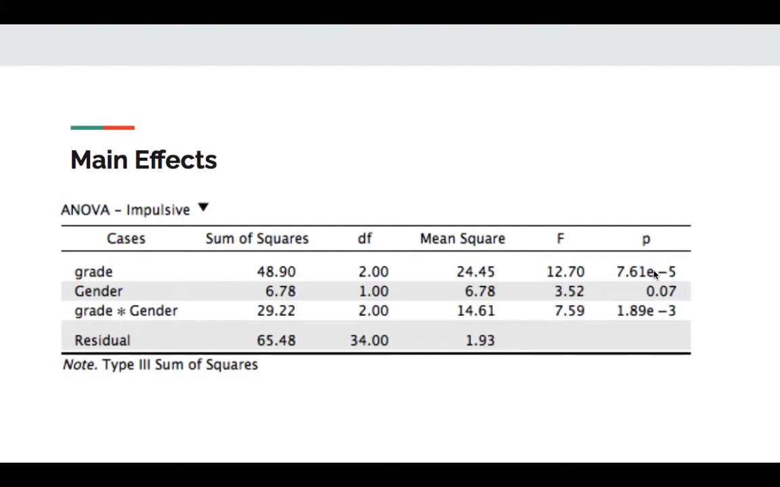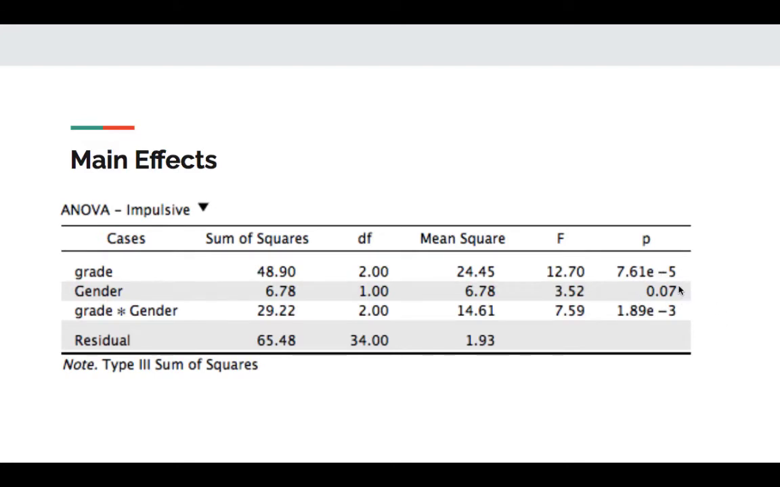So I'm going to say there's a difference. The difference in the sample means in impulsivity for the 3 different grade levels were not due to chance. They were statistically significant. Therefore, I conclude that there's a difference in impulsivity between the populations of 3rd, 7th, and 11th graders. But I don't yet know which population means differ because I got to do a post hoc test for that.